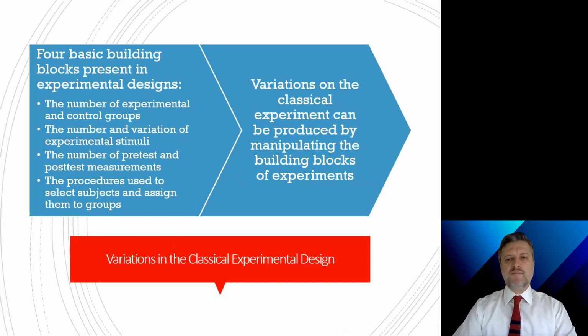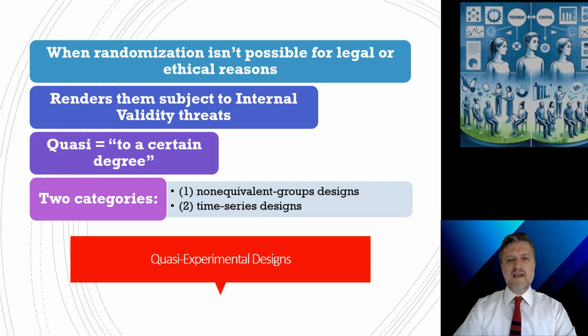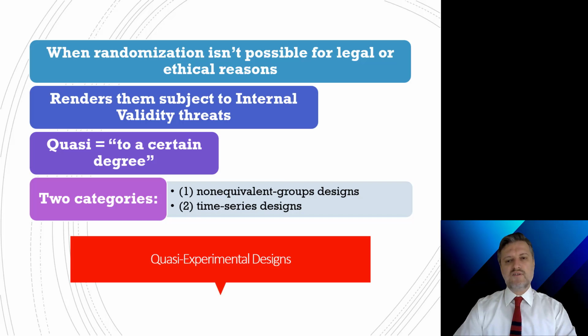The classical experiment may be modified to suit specific research purposes by changing the number of experimental and control groups, the number and types of experimental stimuli, and the number of pre-test or post-test measurements. Quasi-experiments may be conducted when it is not possible or desirable to use an experimental design. Non-equivalent group and time series designs are two general types of quasi-experiments. About non-equivalent group designs, when we cannot randomize, we cannot assume equivalency, hence the name. Therefore, we take steps to make groups as comparable as possible by matching subjects in experimental and control group using important variables likely related to the dependent variable under study.